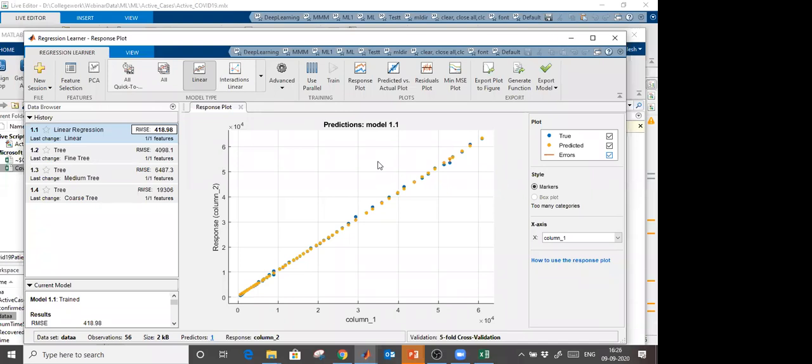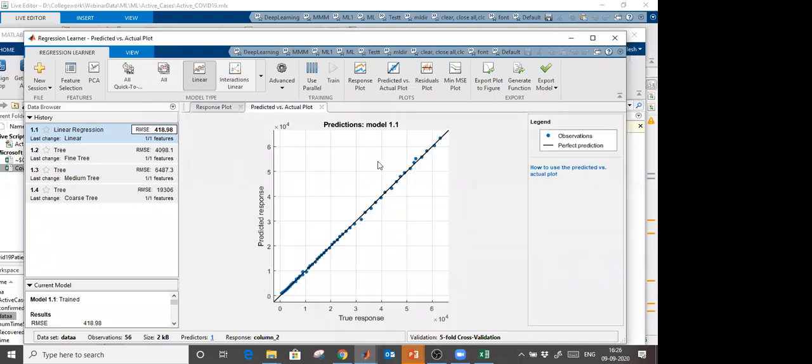And the predicted versus actual plot. In this case, we can't plot a confusion matrix, because a confusion matrix works only in classification. The black line which you see is the predicted response against the true response. Predicted response means from the model, and true response is the observed output. If both are equal, then you will get a straight black line, right? And you see that the blue one, the predicted one, is almost coming on the black line, which means your model is perfect.